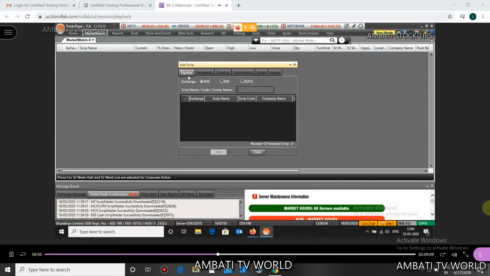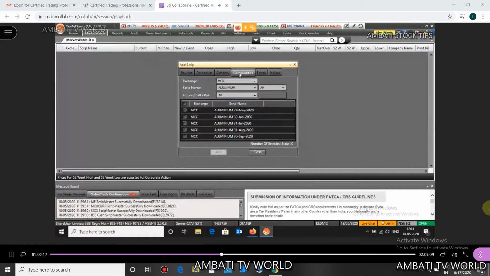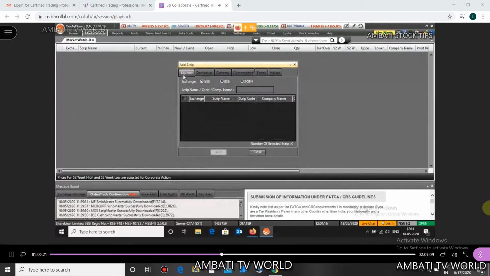Now if I want to add equity stocks, I will be clicking on equity. If I want to add futures and options, then I will be clicking on derivatives. If I want to add currency, I will be clicking on currency, forex. If I want to add any commodity, I will be clicking on the commodity icon. As of now, this program focuses deeply on the equity segment.